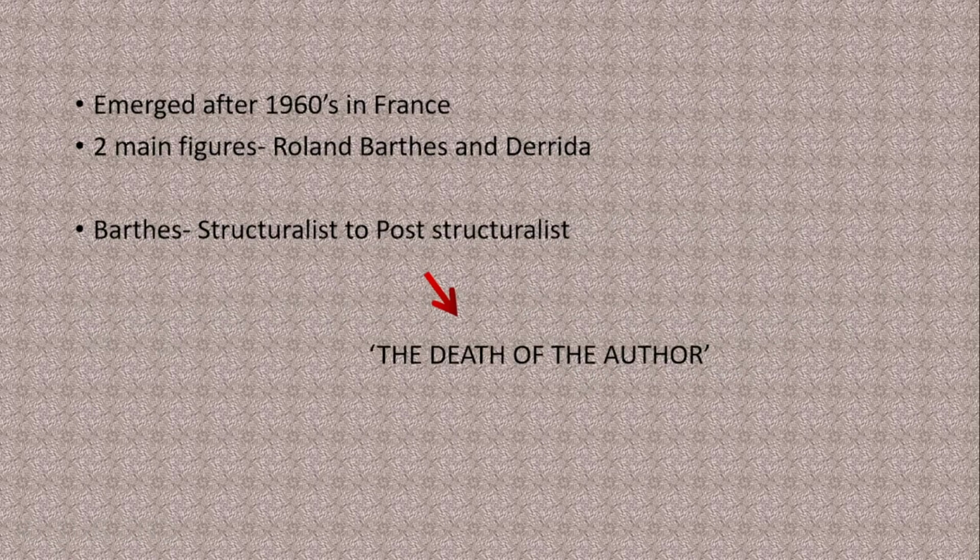Then post-structuralism emerged after the 1960s in France. Here we have the two important figures, Roland Barthes and Derrida. Already we saw about Roland Barthes in structuralism too. Barthes was actually a structuralist first and later he moved to post-structuralism with the essay called The Death of the Author.